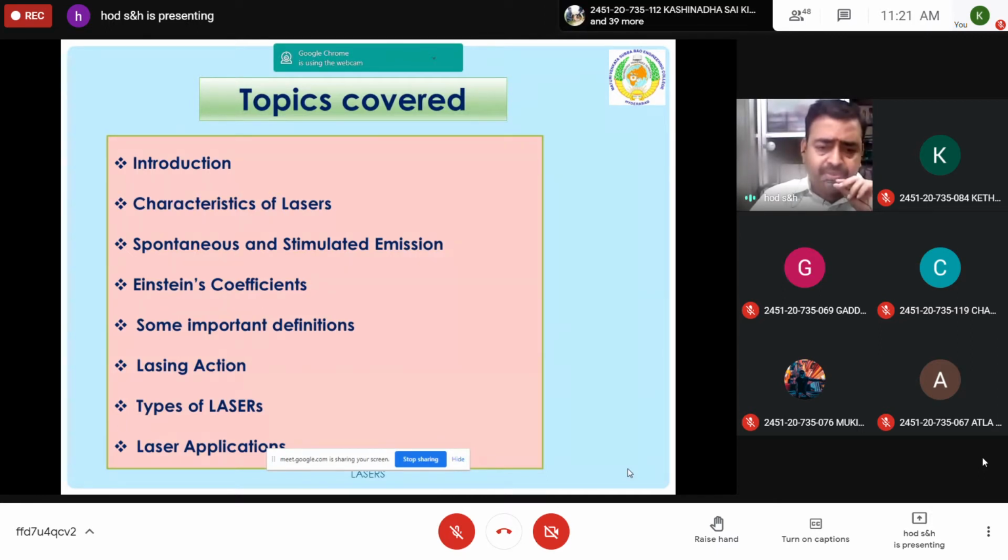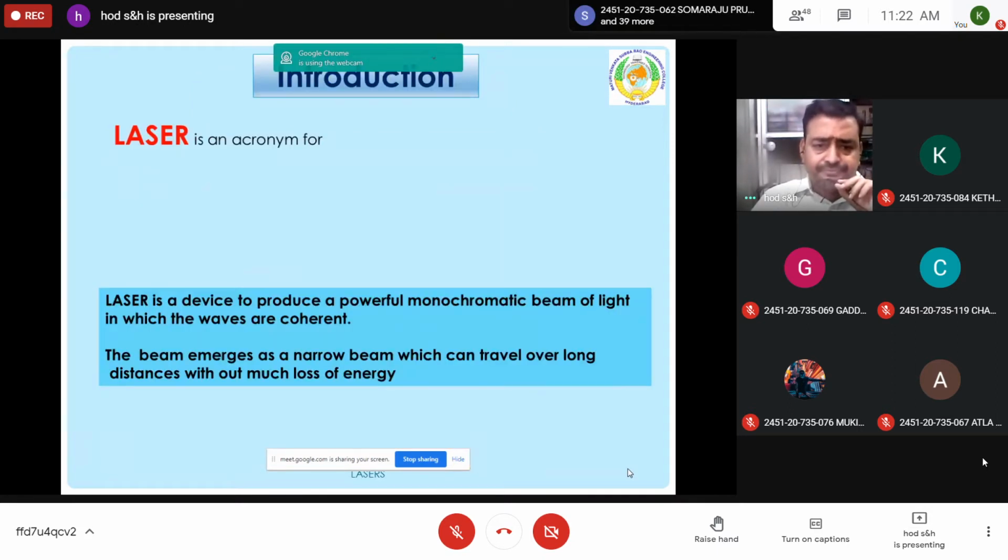The principle behind the production of laser, which is lasing action, also we are going to discuss. Then types of lasers, different types based on the fabrication and the operational mode. There are number of lasers out there. Three we are going to discuss in this chapter, and finally the applications of lasers we are going to discuss in this chapter. So only one derivation is there, everything is descriptive here.